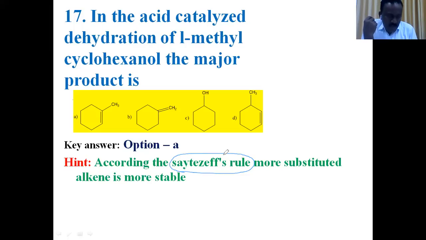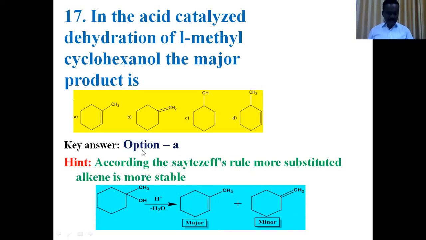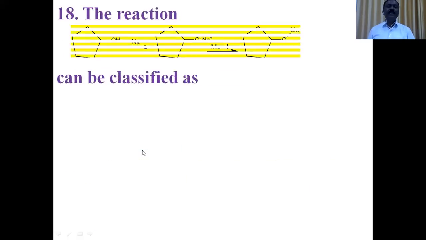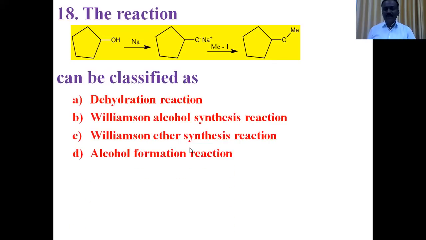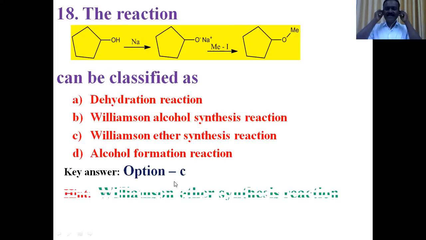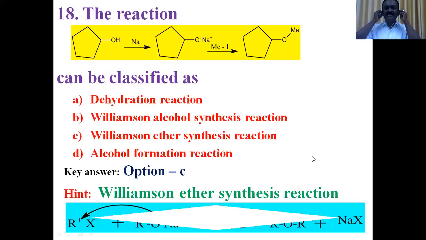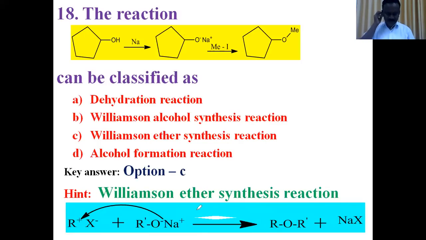Question number 18. Consider the reaction: alcohol with sodium metal gives sodium alkoxide. Sodium alkoxide with alkyl halide, the second step, is the Williamson ether synthesis. So this reaction is simply a Williamson ether synthesis reaction.